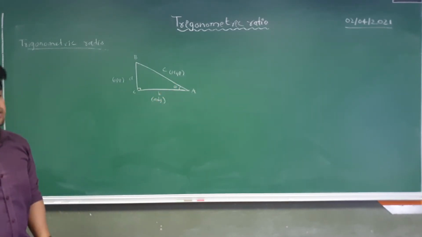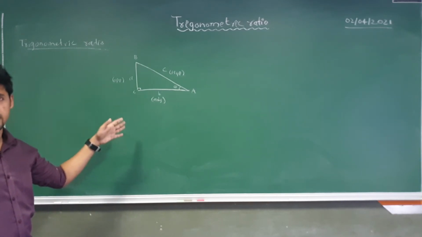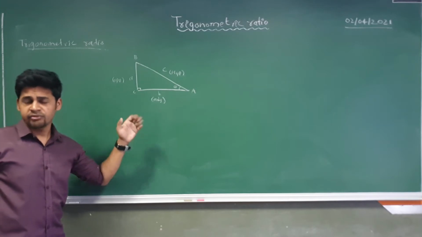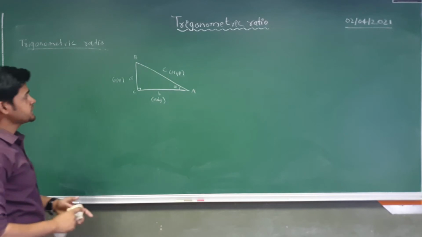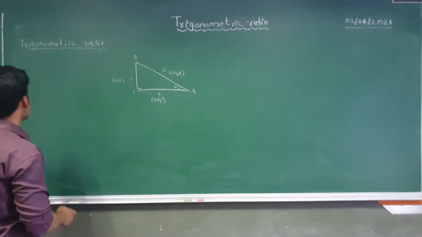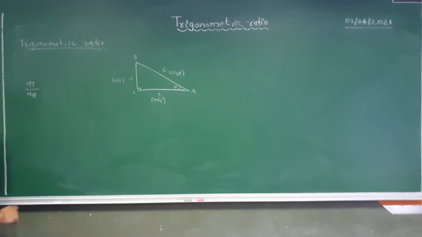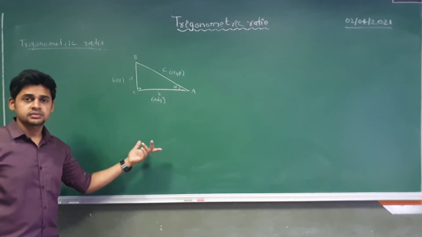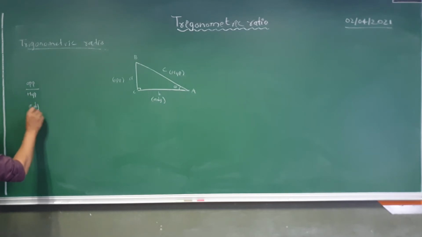Okay, can you tell me one thing, from this triangle, how many ratios can we make? Here I am saying I can make one ratio, with one side and another side. So I can make the ratio opposite by hypotenuse. What other ratio can we make? I can make adjacent by hypotenuse.